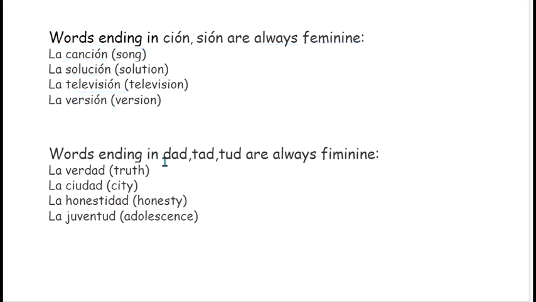In the same way, the words ending in dad, tad and tud, they will always be feminine. For example, verdad, truth. It is ending in dad, so it will be la verdad. La ciudad, city. La honestidad, honesty. The H is not pronounced, because H is silent in Spanish. La honestidad, la juventud, adolescence.